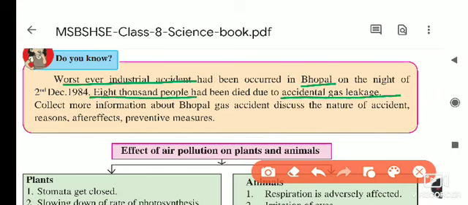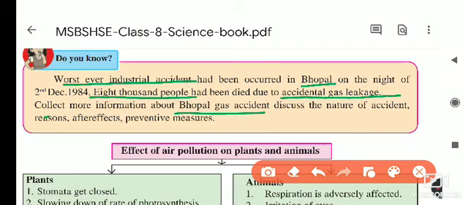In the Bhopal gas factory, an accident took place and gas was leaked, and due to this, 8,000 people died. Then collect more information about the Bhopal gas accident. So today your homework is that you have to search Bhopal gas tragedy on the net, and collect more information regarding this.